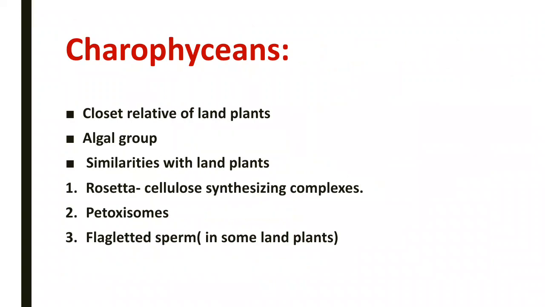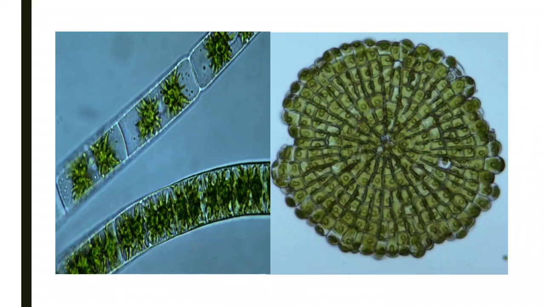Charophyceans. They are relatively close to land plants. They are an algal group similar to land plants, and their sperm have flagella. You can observe here in the diagram.